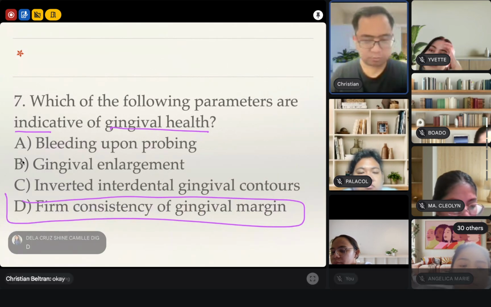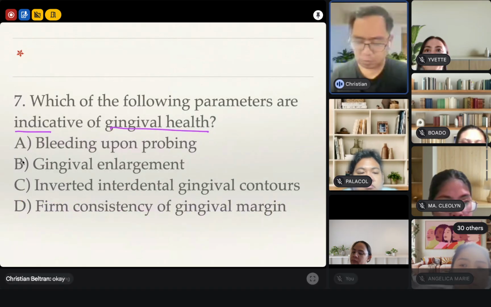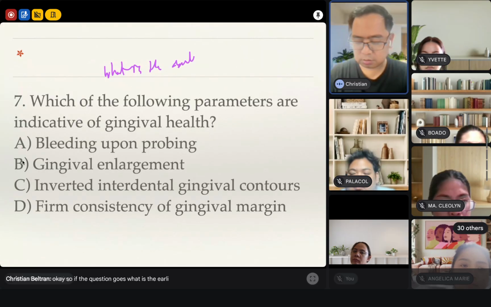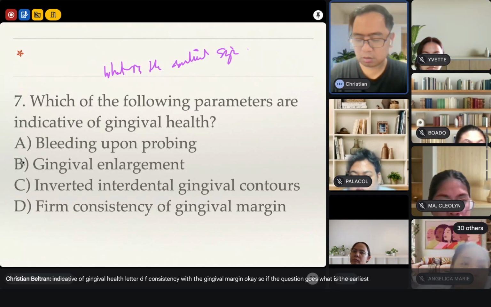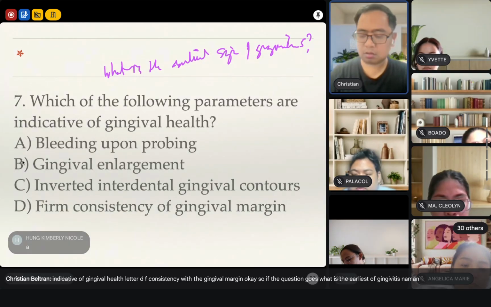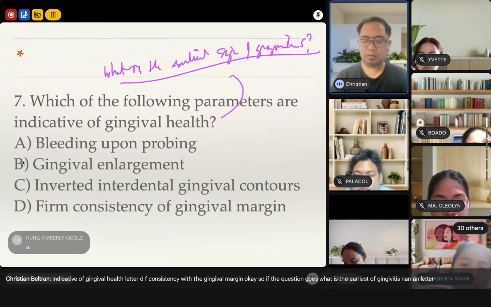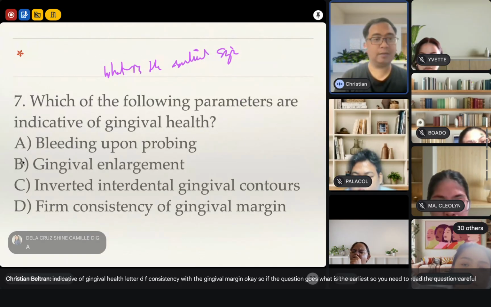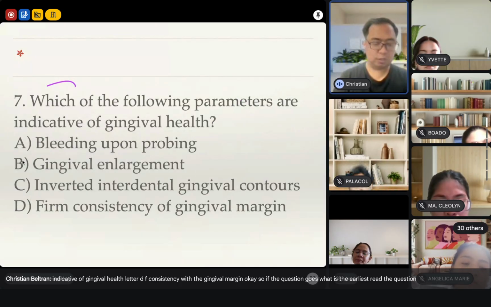Okay? So if the question goes, what is the earliest sign of gingivitis naman? Letter A. Bleeding upon probing. So you need to read the question carefully. Read the question carefully.